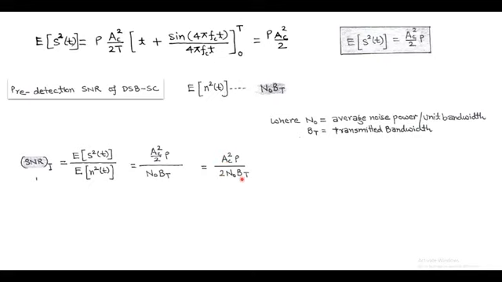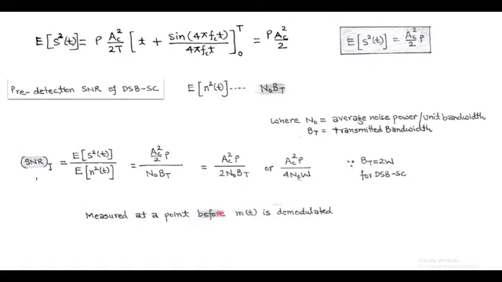Since we know that the transmission bandwidth for double sideband suppressed carrier is twice the message bandwidth, or we can say that the transmission bandwidth is 2W, after putting this in, we get the pre-detection signal to noise ratio of the coherent detector equals Ac square P upon 4 N0 W. This input signal to noise ratio is measured at the point before the message signal is demodulated.